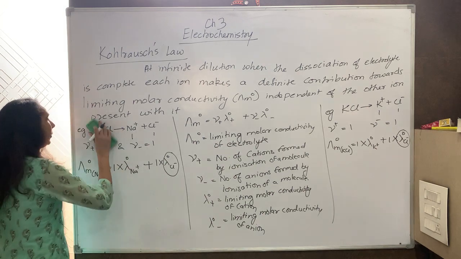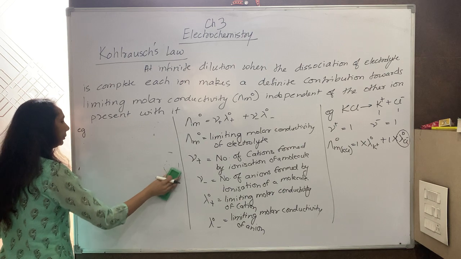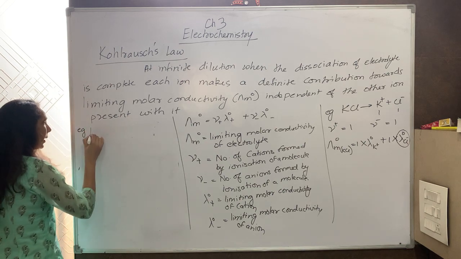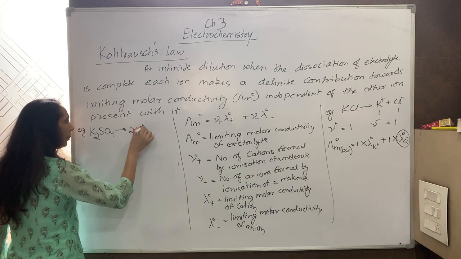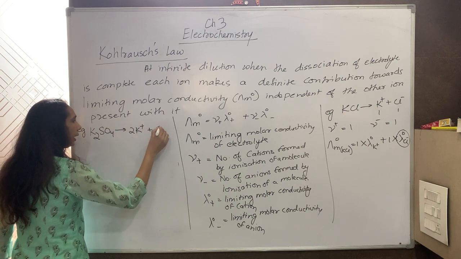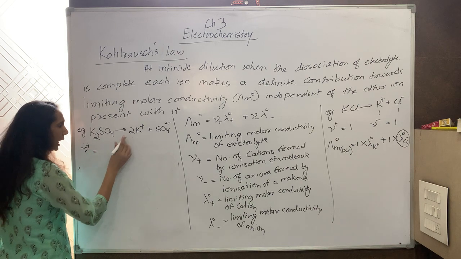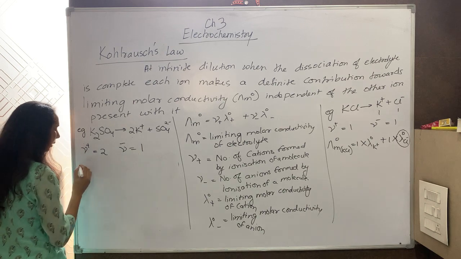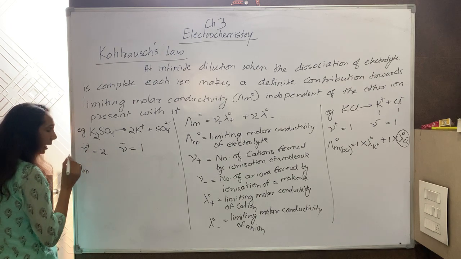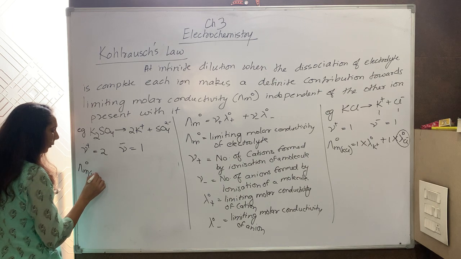Instead of NaCl, if I take the example K2SO4, how will K2SO4 ionize? 2K positive plus SO4 2 negative. So what is mu positive? Number of cations 2, and mu negative is 1. So what will be lambda m naught for K2SO4?